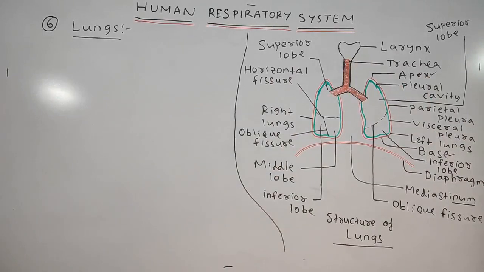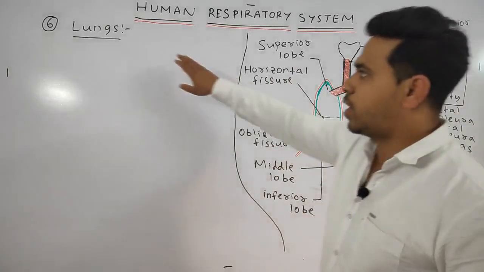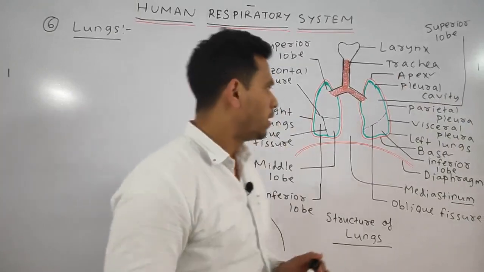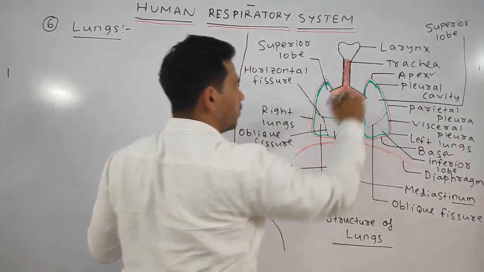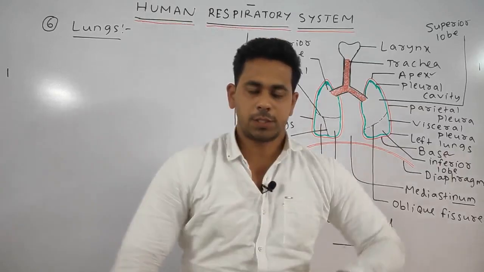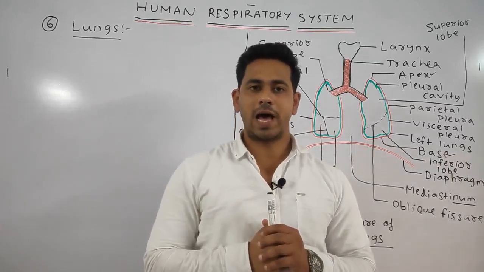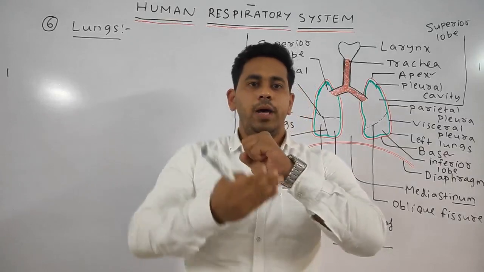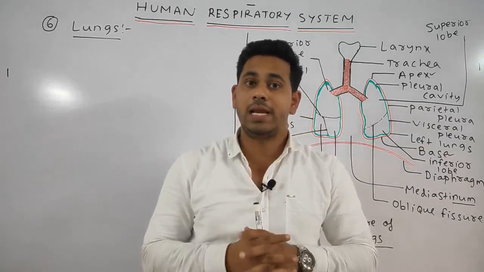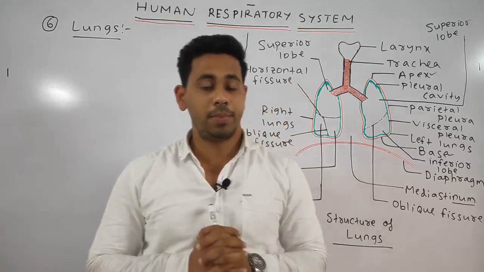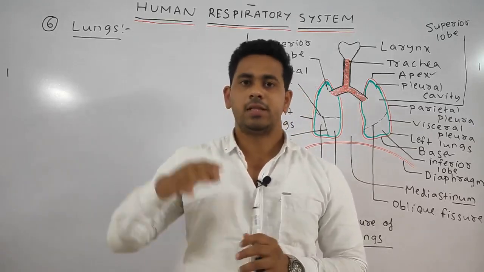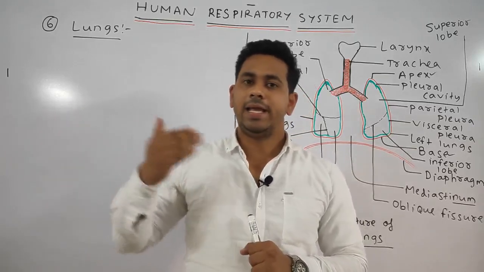Next, we'll discuss some more points on the lungs. Students, you can see here I have done two lines over the covering. Why? Because the lungs are enclosed by a double-walled pleural sac. What is it called? Double-walled pleural sac, having the outer parietal layer and inner visceral layer.